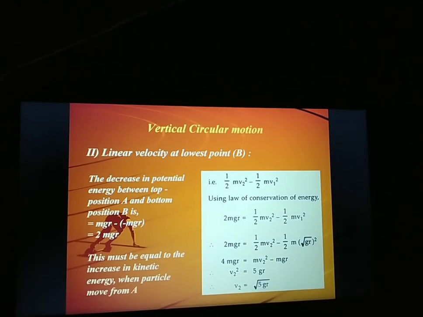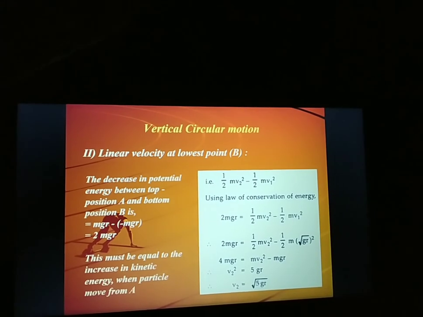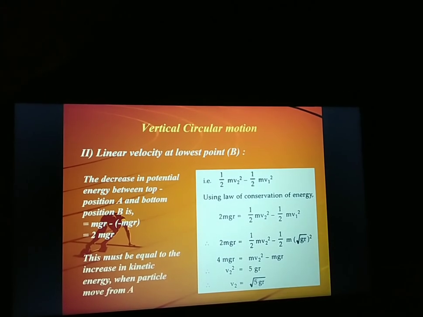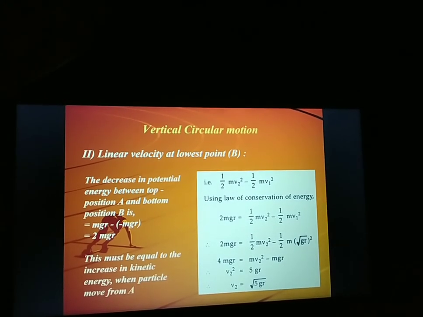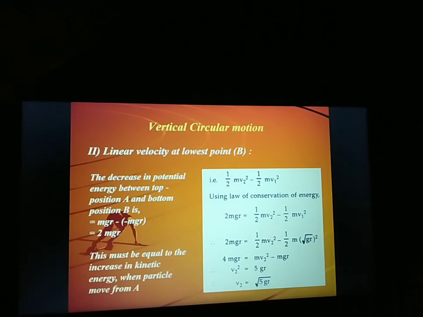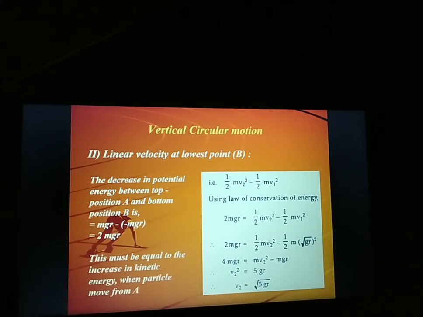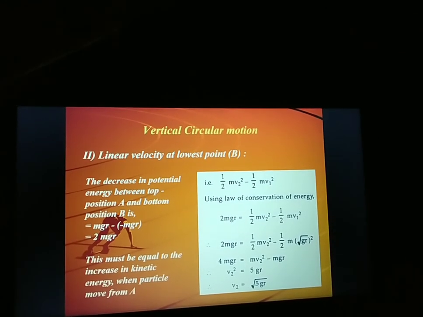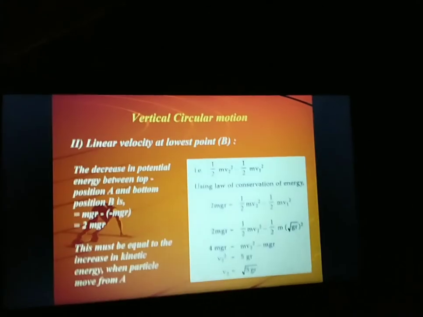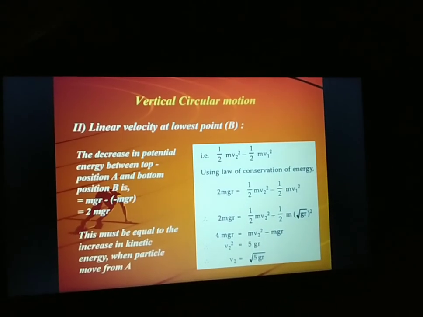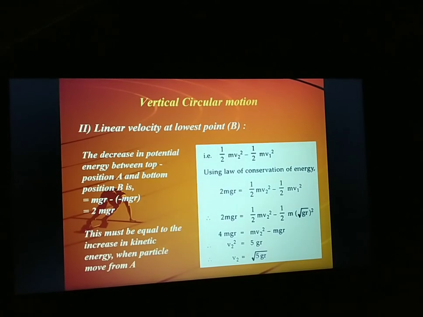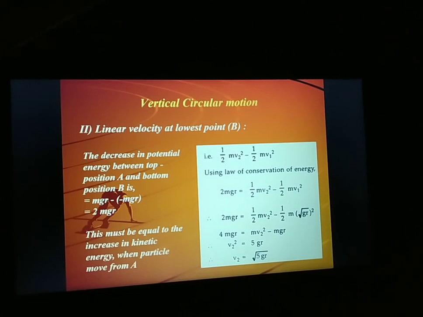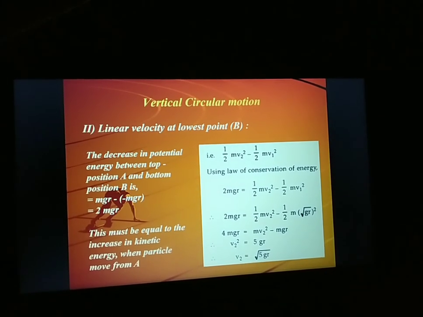Similarly, if you are writing the expression for velocity at the bottom point B, we already know that as the object is moving from A to B, that is from top to bottom, linear velocity will increase. That is, kinetic energy will increase and potential energy will decrease as the height decreases here. So you can consider the principle of conservation of energy. You will write the decrease in potential energy at the top is equal to the increase in kinetic energy at the bottom.